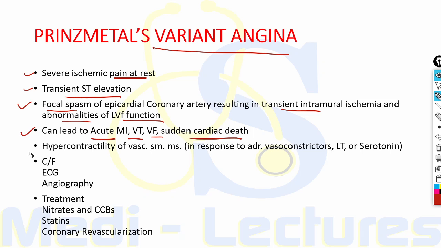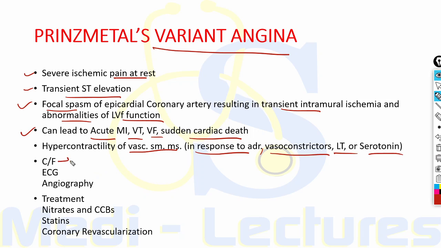The mechanism of Prinzmetal's angina is hypercontractility of vascular smooth muscles in response to adrenaline, vasoconstrictors, leukotrienes or serotonin.